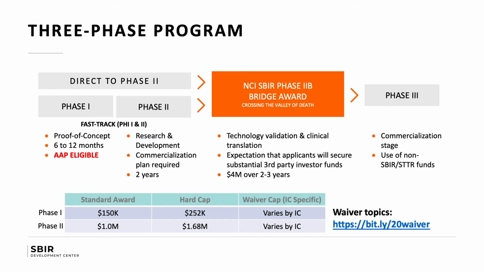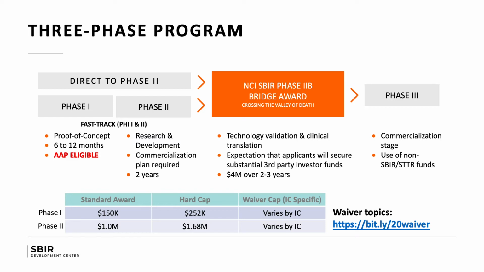But the phase 2B program is available in many of the NIH institutes, and that's something that's institute-specific in the way it's managed. And it's intended to fund technology validation, clinical translation. And at NCI, we expect that applicants will secure substantial third-party investor funds, and we allow up to $4 million over 2 to 3 years.